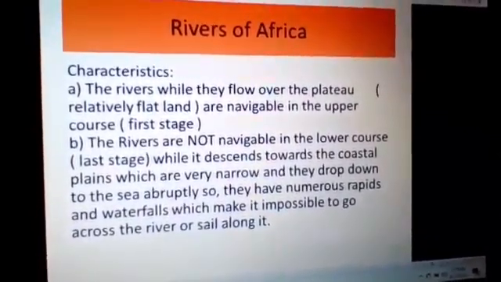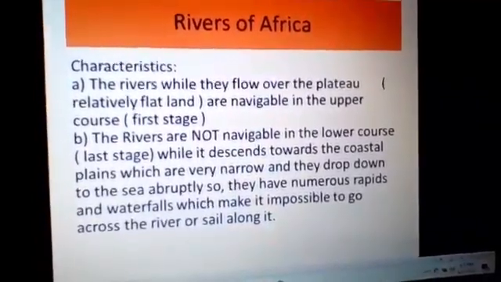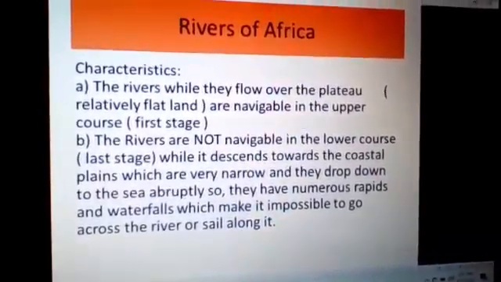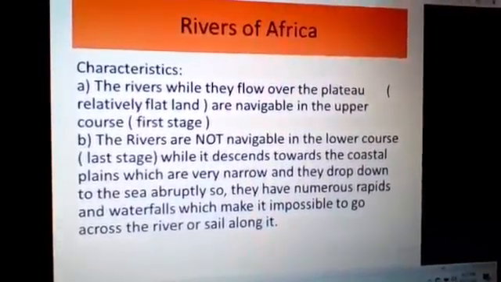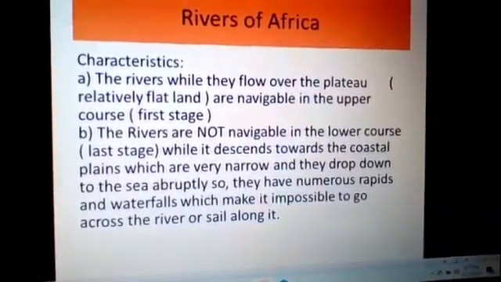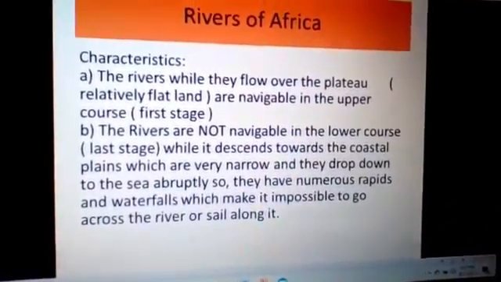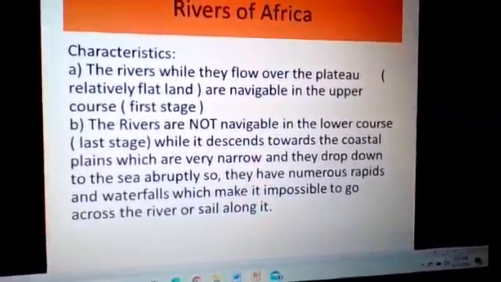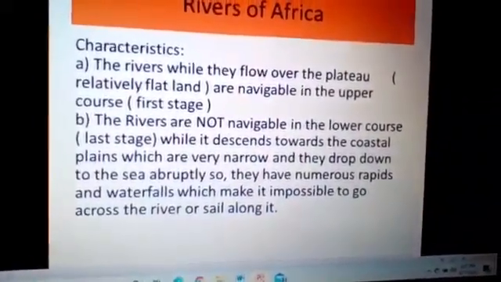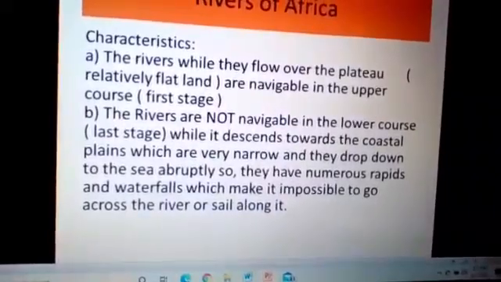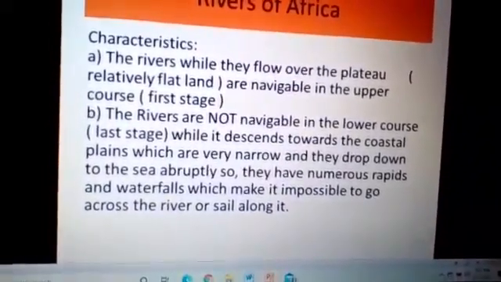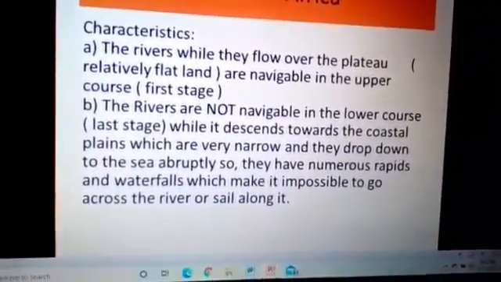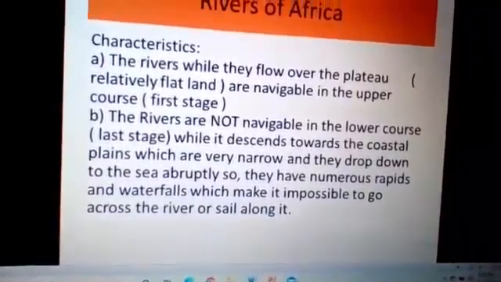But here the reverse is happening in Africa, that you can see that the rivers, while they flow over the plateau, are navigable in the upper course, that is while they are flowing over the plateau or the flatland area, and they are not navigable in the lower course, that is while they are moving towards the coastal plains or when they are tapering down towards the coast. They are very narrow and they drop down to the sea abruptly. Therefore they have lots of rapids and waterfall formations, which actually makes it impossible to navigate it. That means to cross it or to sail along with it.